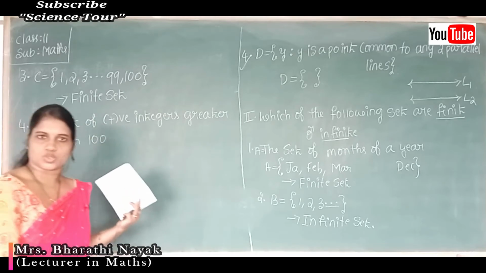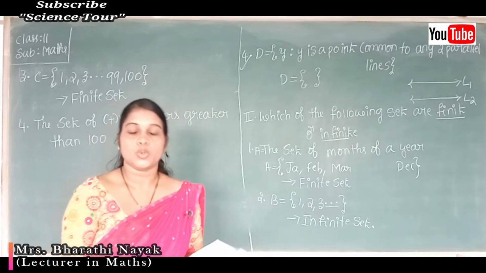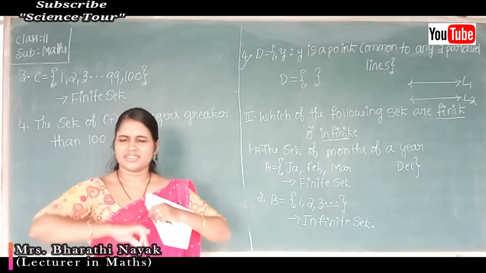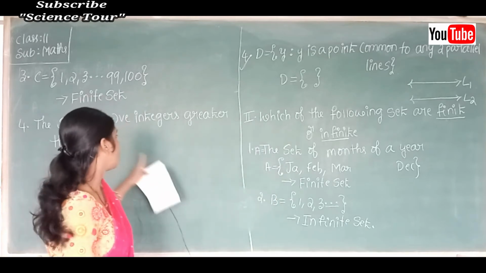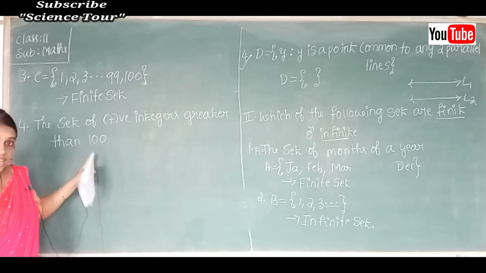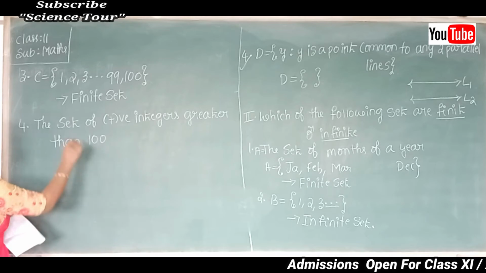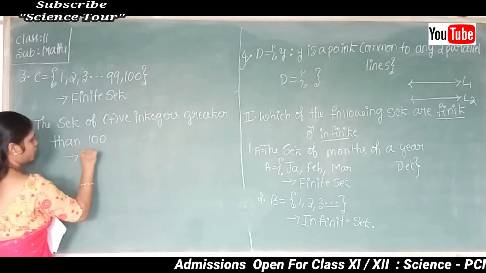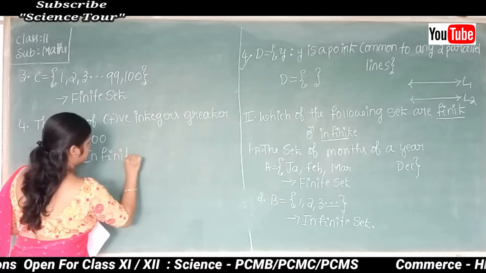So which are those? Greater than 100: 101, 102, 103, 104, like this. There are infinitely many positive integers which are greater than 100, isn't it? So again the set is infinite. The given set is an infinite set.